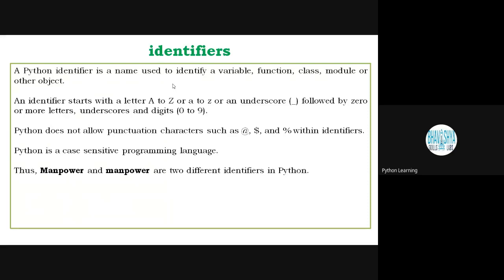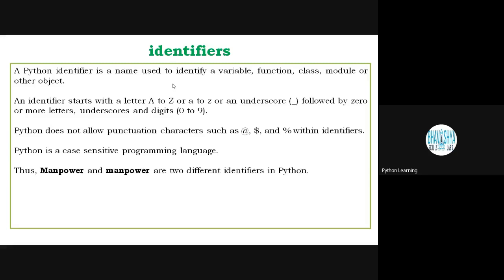Identifier came from identity. We have to identify something, and from that we are generating the identifier. Suppose I have to enter the marks of the student. Then generally, I have to write marks is equal to something like that. And if I have to write about employee salary, generally what we have to write: employee underscore salary.